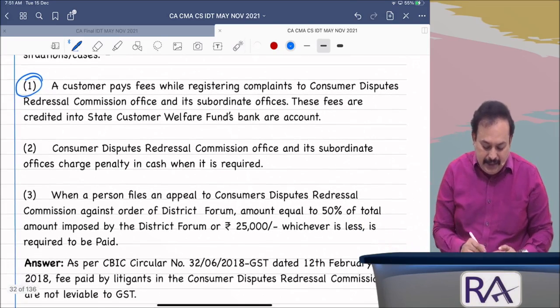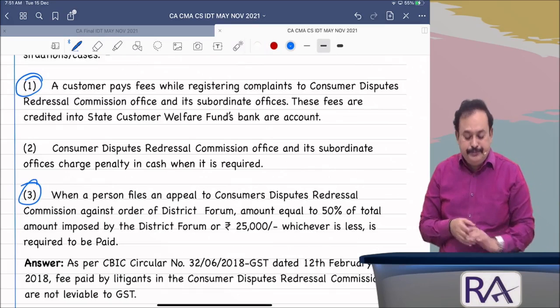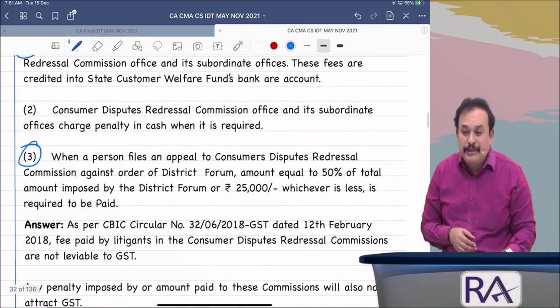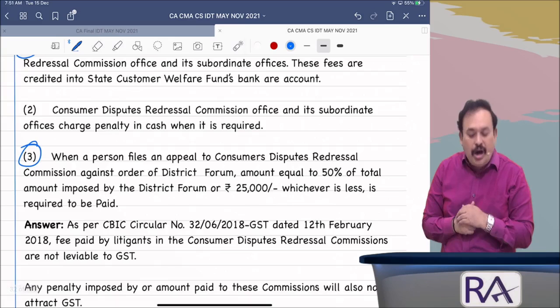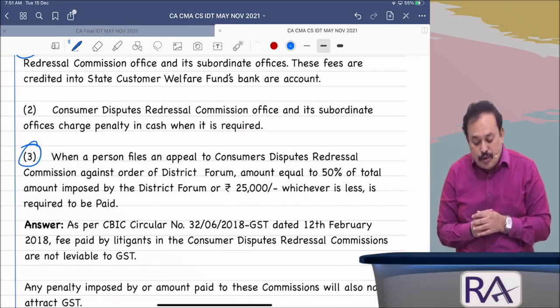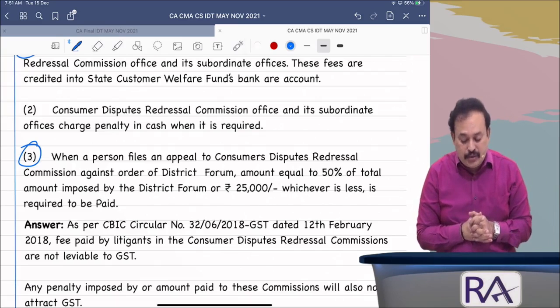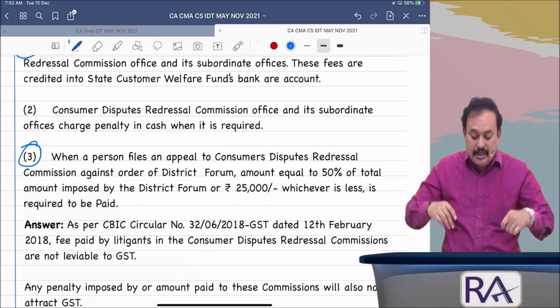Point number 3. When a person files an appeal to the Consumer Dispute Redressal Commission against an order of the district forum, an amount equal to 50% of the total amount imposed by the district forum or rupees 25,000, whichever is less, is required to be paid.